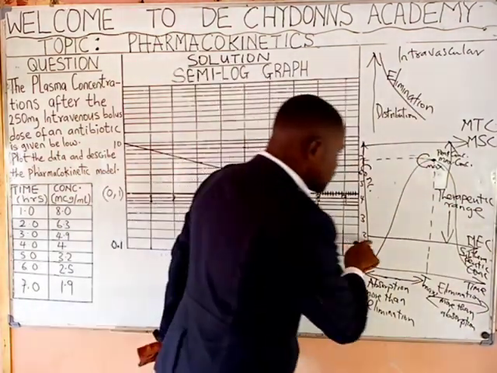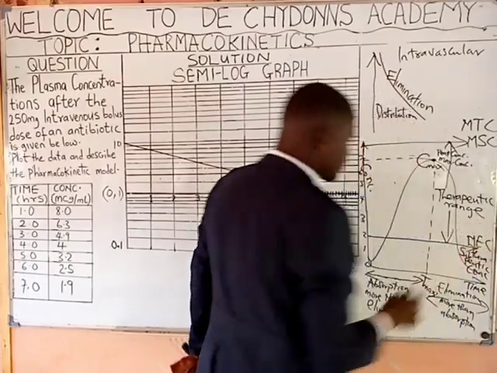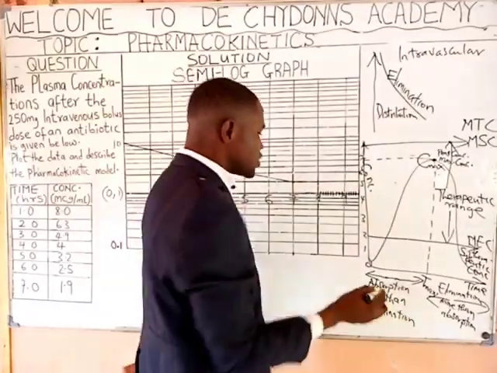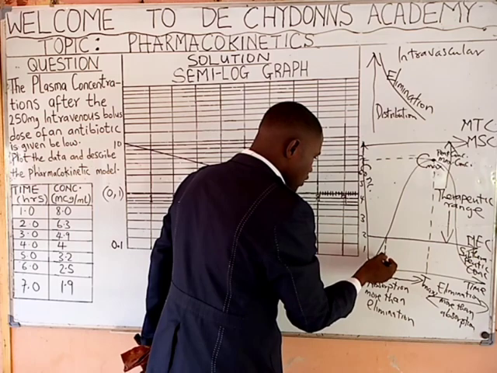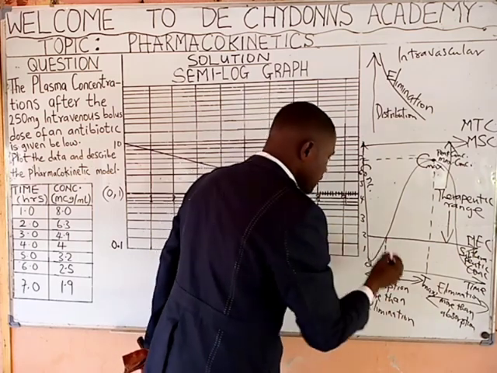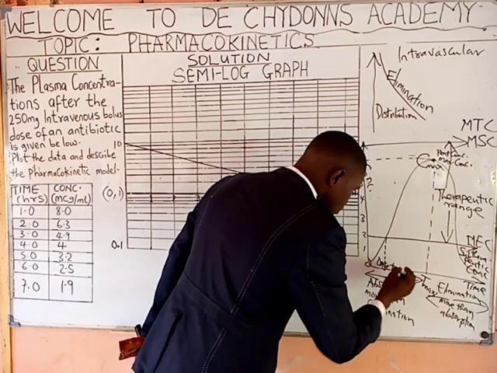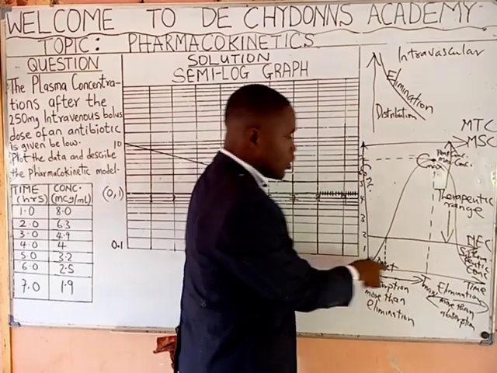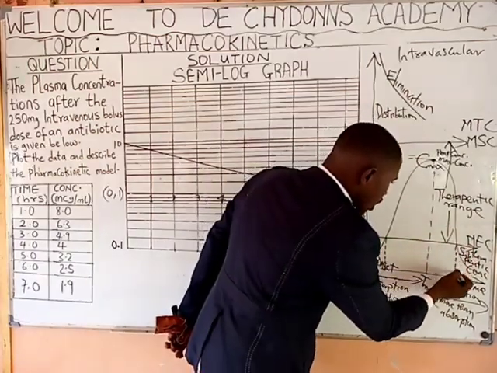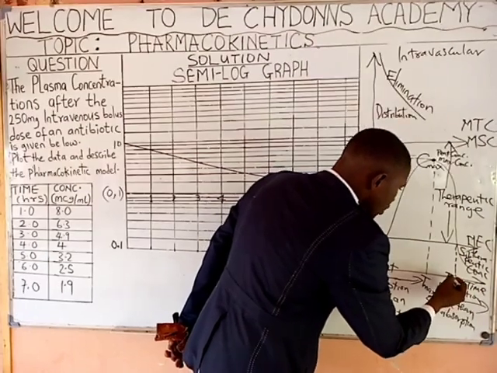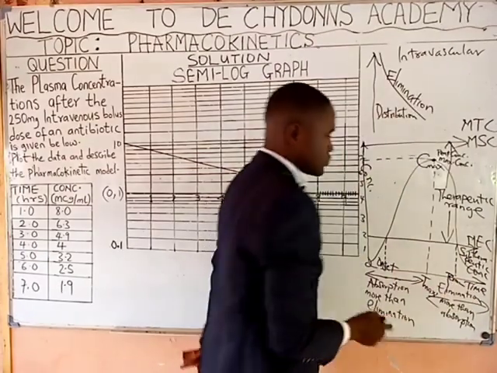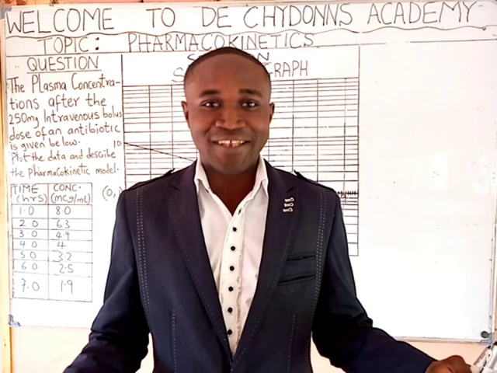Now, since this point is called minimum effective concentration, the implication is that this point is called the onset of action. While this point is called the termination of action. Here, termination of action.